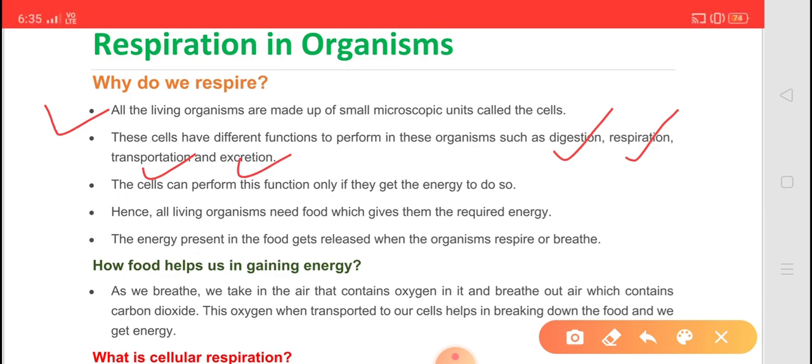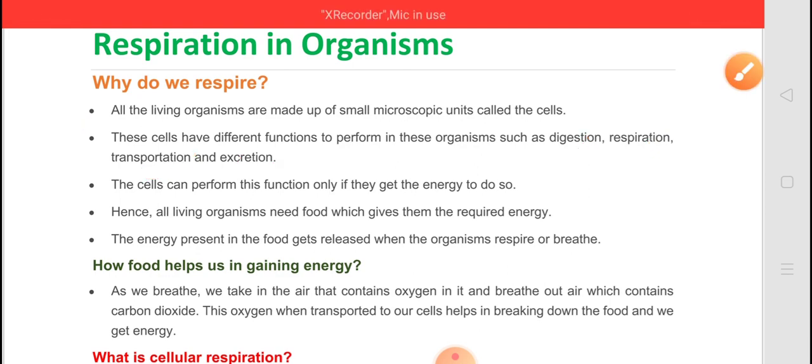The cells can perform these functions only if they get energy to do so, right? So all living organisms need food, which gives them the required energy. Hence, the energy present in the food gets released when the organism respires or breathes. That is the reason why we respire.